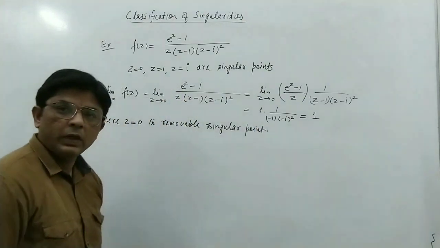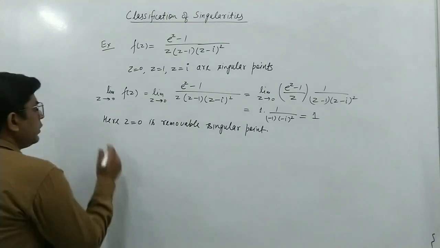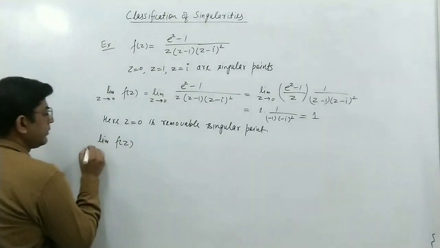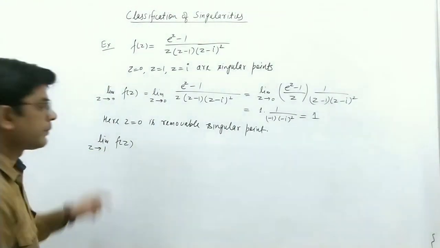Okay, next we come to z = 1. So here again we see, can we find the limit of f(z) as z tends to 1?